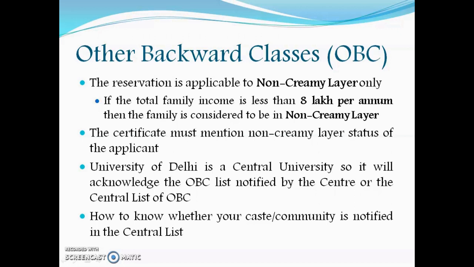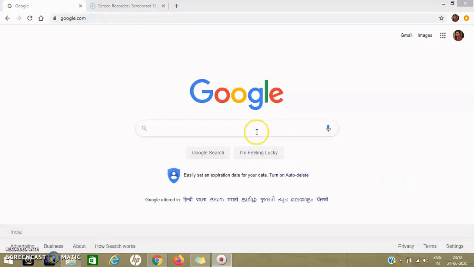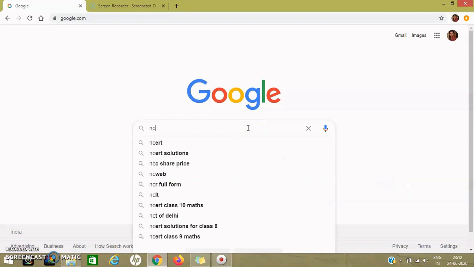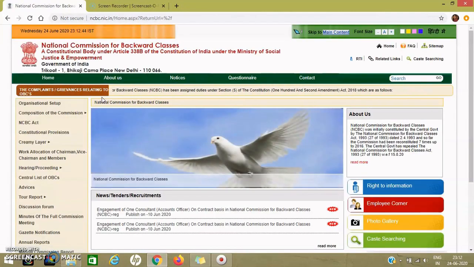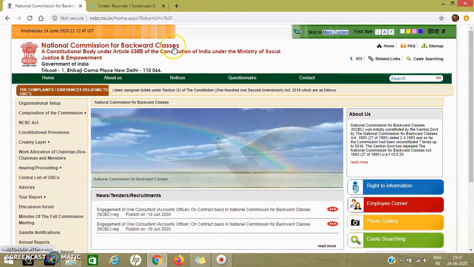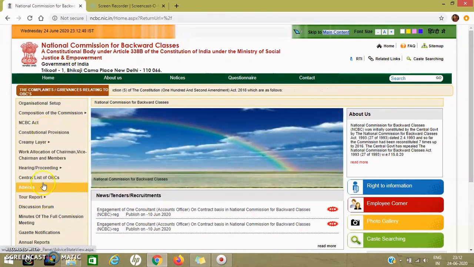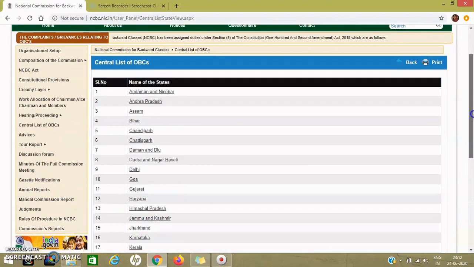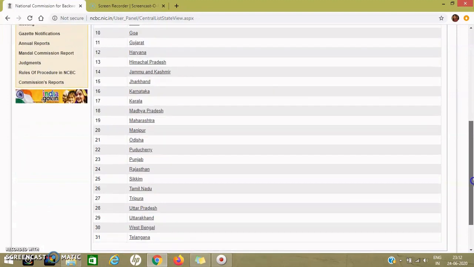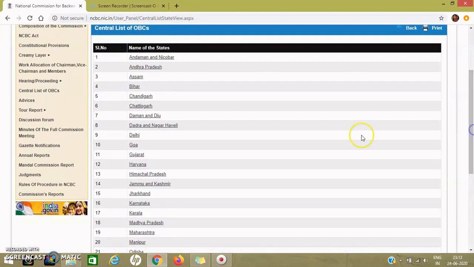Now, how do you know whether your caste or community is notified in the central list? Just type NCBC. There will be many search results, but this is ncbc.nic.in. So we understand that this is the official website of Government of India. This is the National Commission for Backward Classes. You go on the left side, and you will be able to see the central list of OBCs. Click on this.